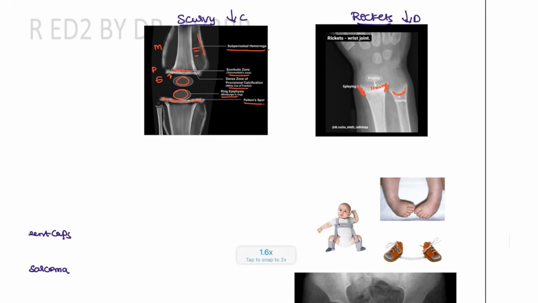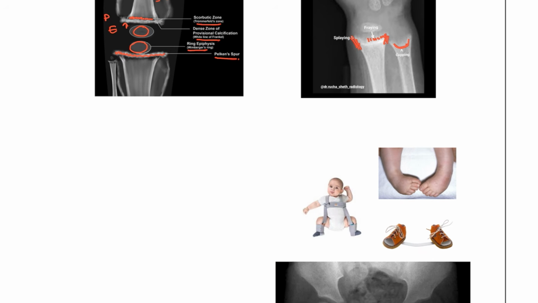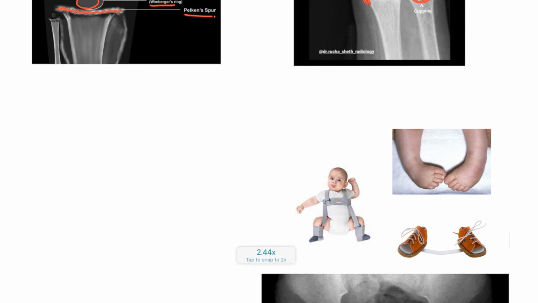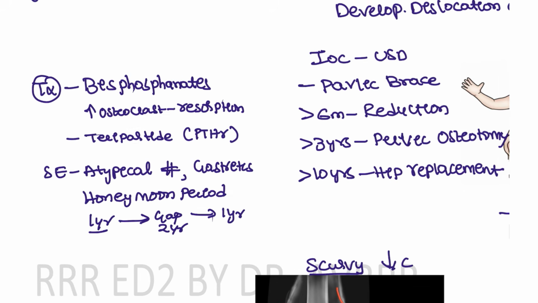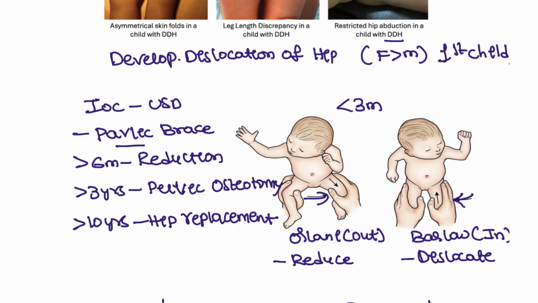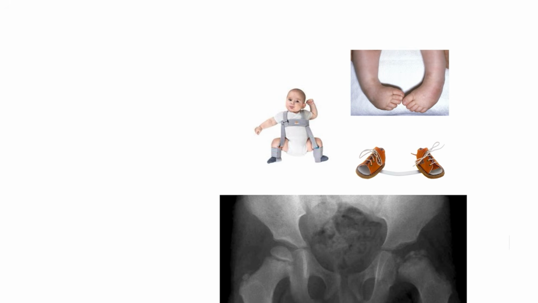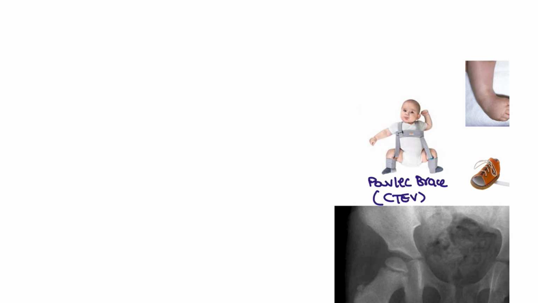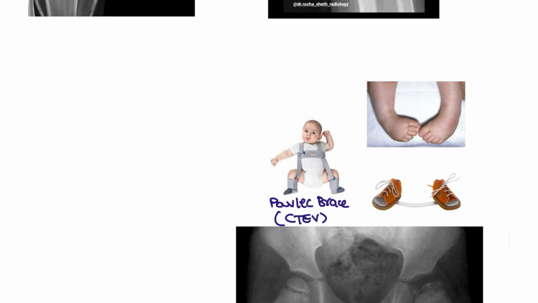Next, moving on to some other conditions. Here you can see this is the CTEV patients. This is the one I have mentioned here, guys. Sorry, where is it? Ponseti brace. So this is the Ponseti brace. The picture is displaced here. This is the Ponseti brace used in CTEV deformity patients. So this is the condition of CTEV.